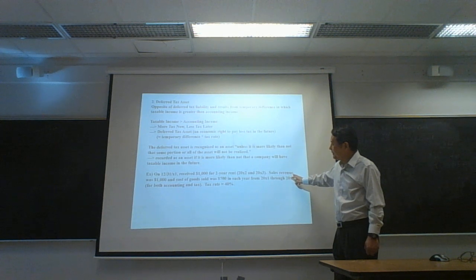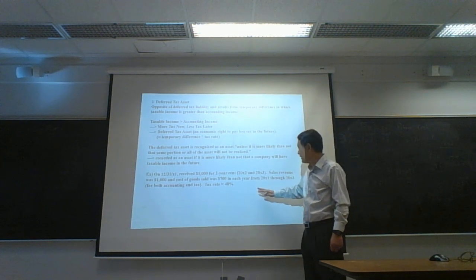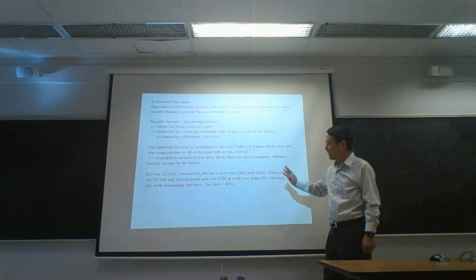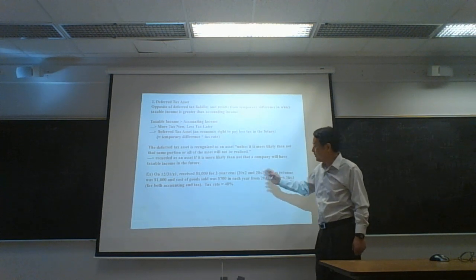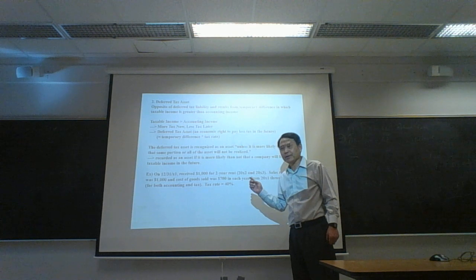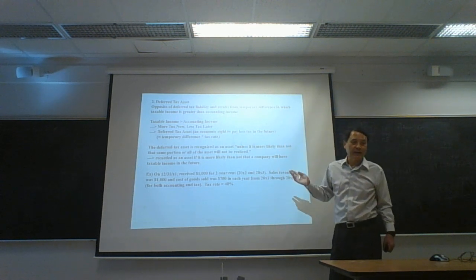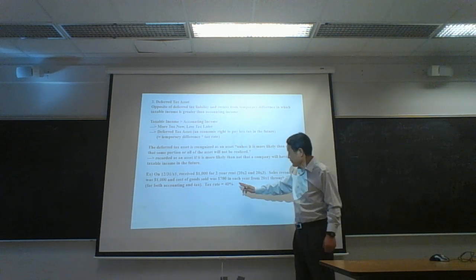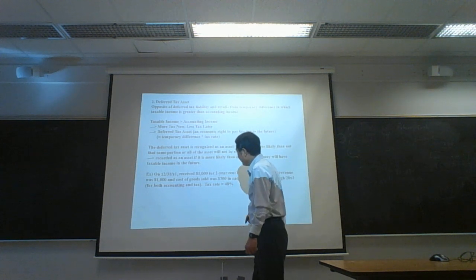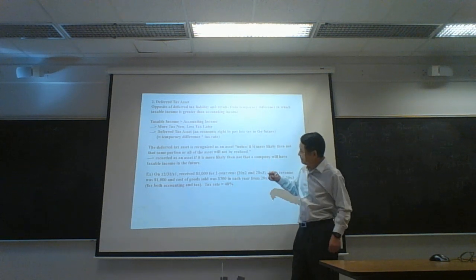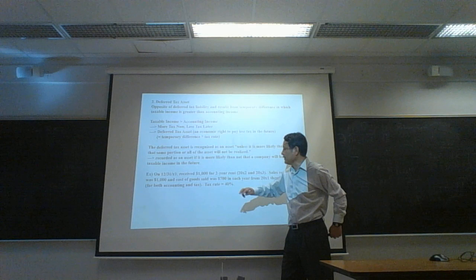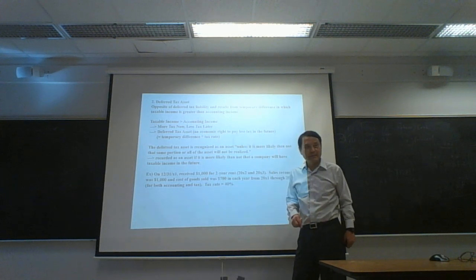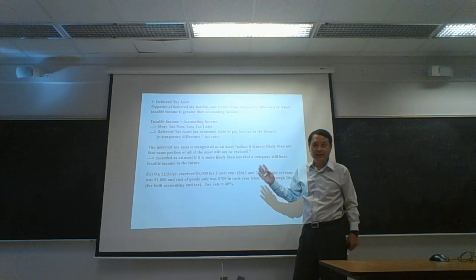Sales revenue was 1,000 and cost of goods sold 700 for accounting and tax. Okay, so sales revenue and cost of goods sold are the same for accounting and tax, and the tax rate is 40%. Okay, and you have to pay attention to this 1,000 rent, 1,000 lease.